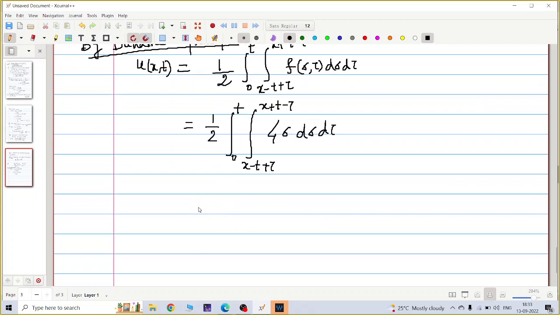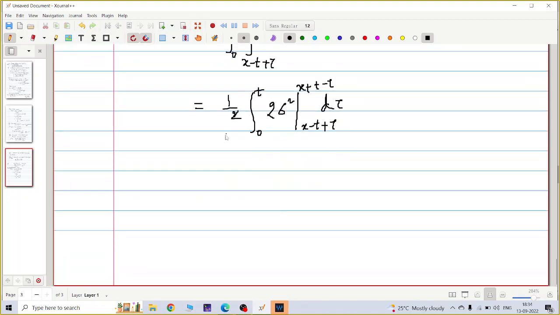This is a half integral 0 to t, integral, sorry, no need to put the integral. Directly the sigma integration is sigma square by 2, then I get 2 sigma square at the points x minus t plus tau and x plus t minus tau, d tau, right?